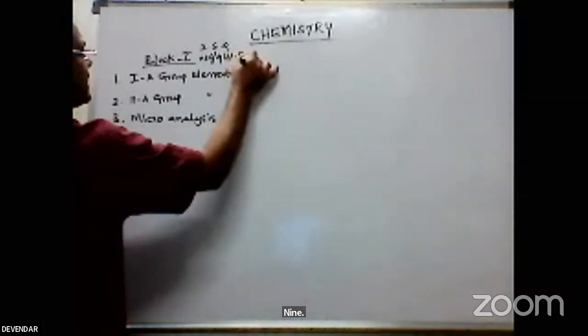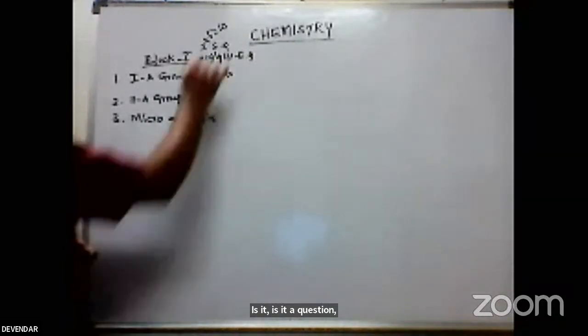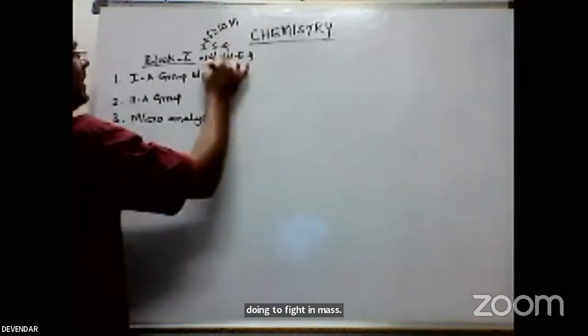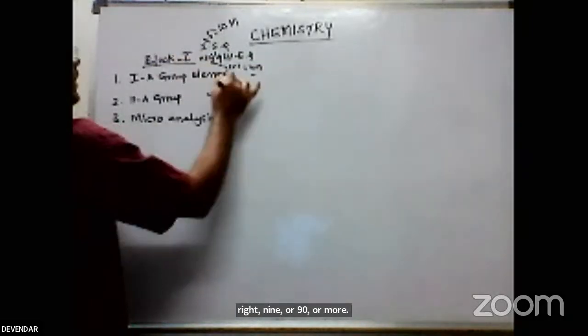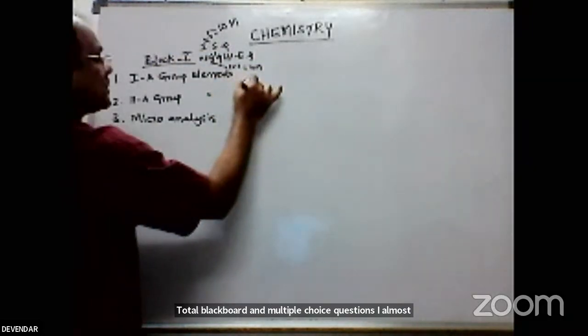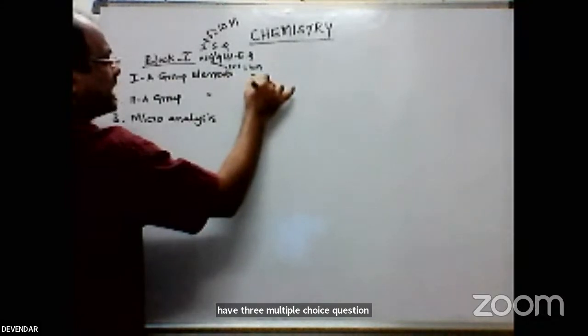That means 2 into 5, 10 marks. Again one question of 10 marks, where you write either 9A or 9B. Total from block 1, plus 3 multiple choice questions, is 23 marks.